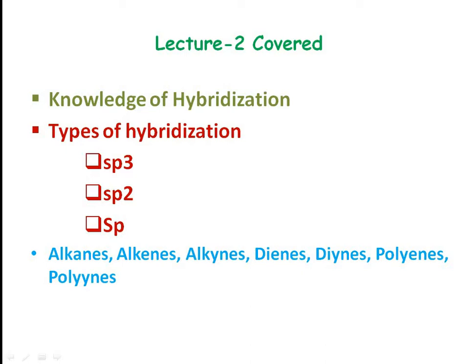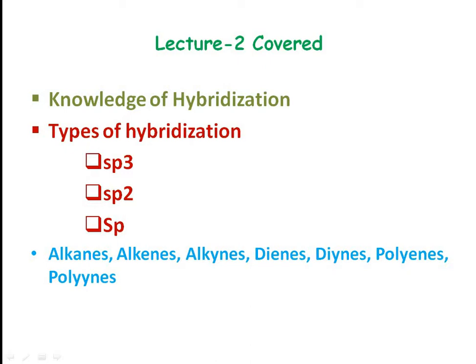So we are much more concerned with the hybridization of carbon in such compounds. We also covered alkanes, alkenes, alkynes, the possibilities of their structures, their orientation in space, that is conformations, when they exist in tetrahedral, trigonal planar or linear geometry. We have already discussed dienes, diynes and polyenes in my lecture 2.